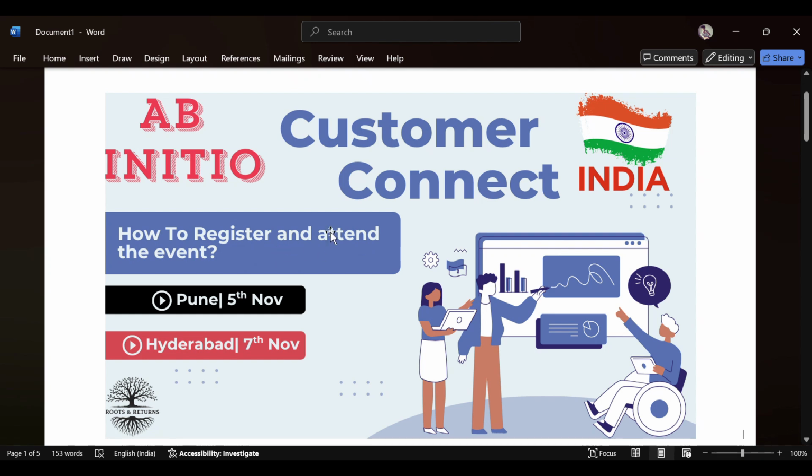I think if you are active on LinkedIn, you might have come across this information. So, Abinitio is conducting Customer Connect. In India, there are two locations announced. One is Pune and another is Hyderabad.